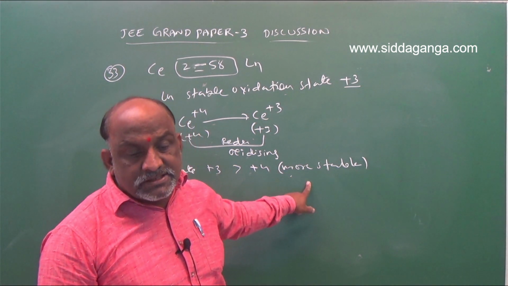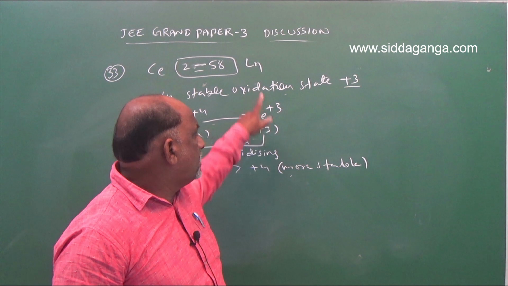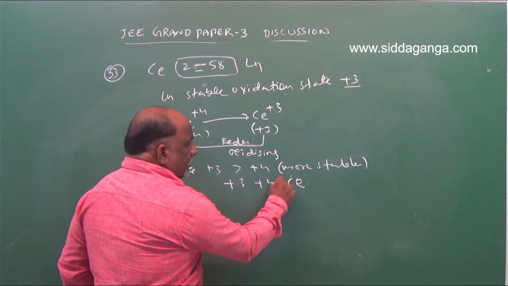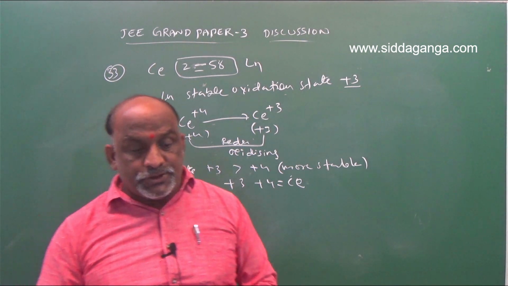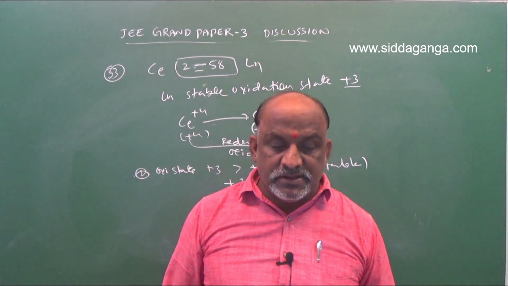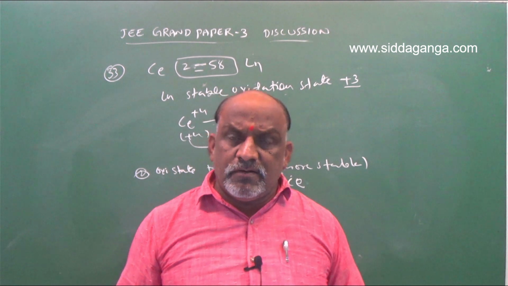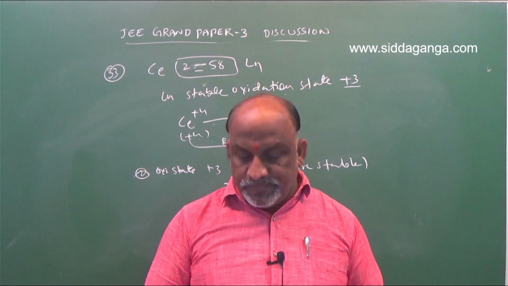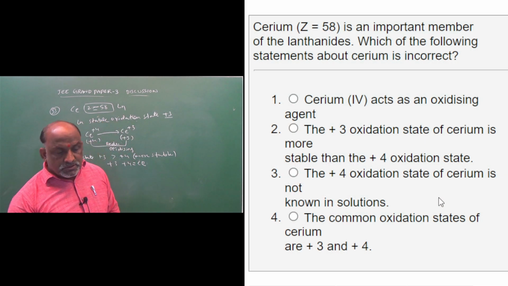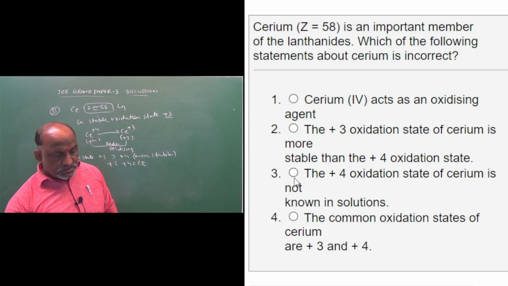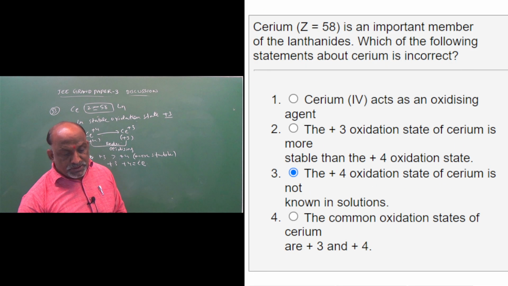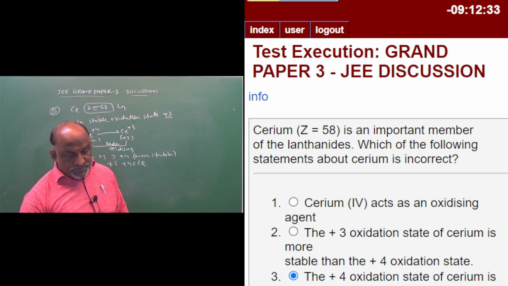The common oxidation states of cerium are plus 3 and plus 4, both are exhibited. And the third option, the plus 4 oxidation state of cerium is not known in solution. In aqueous solution, cerium is available in the plus 3 state as well as the plus 4 state. Both states are available. So it is concept background. This is question number 33. The right answer is: the plus 4 oxidation state of cerium is not known in solution. Clear? So this is right.